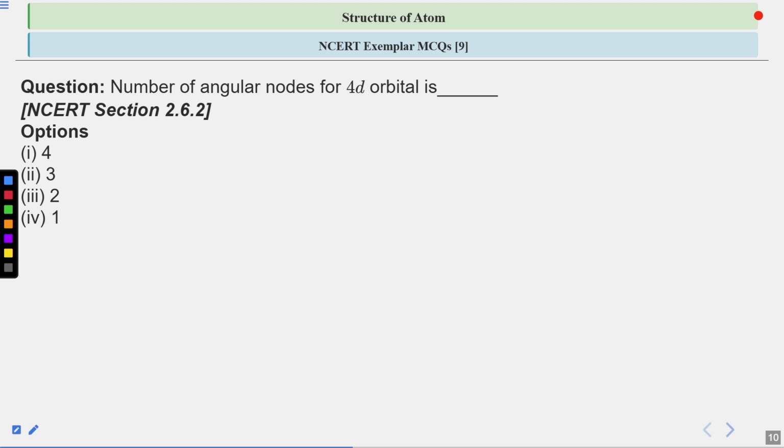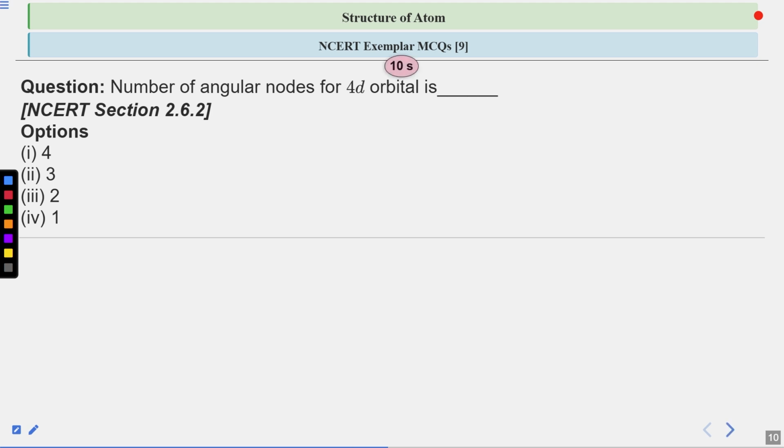Moving on to the next question. This is about angular nodes for the 4d orbital. Here in this question you have to count the number of angular nodes for the 4d orbital. So how will you count it? We will simply apply the formula. You have some time to solve this question.